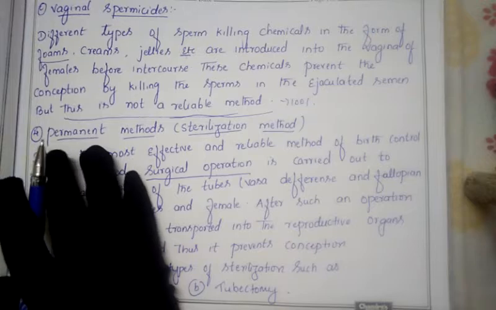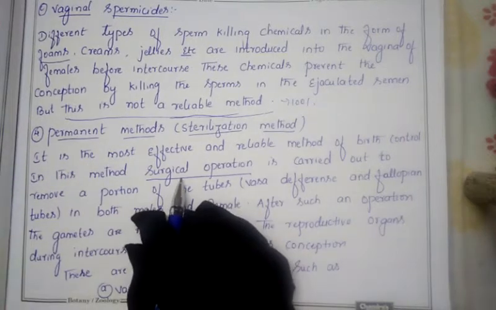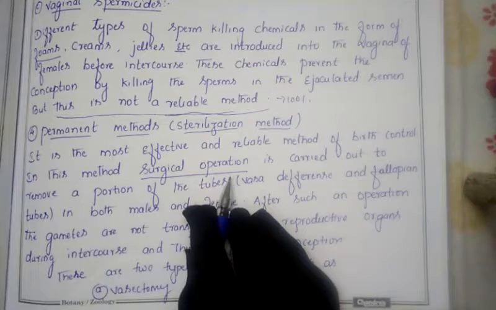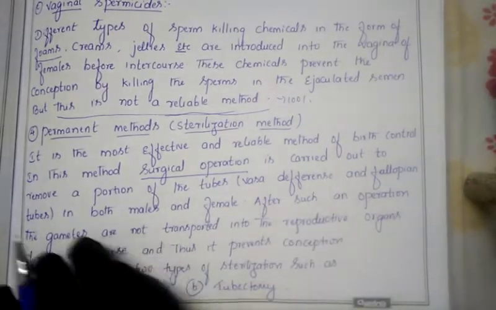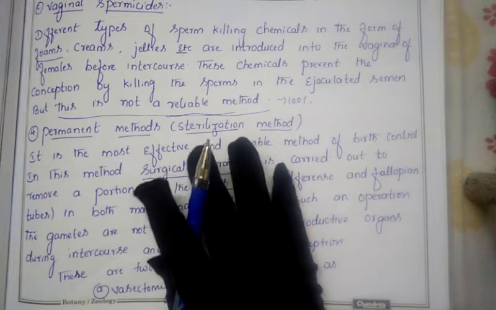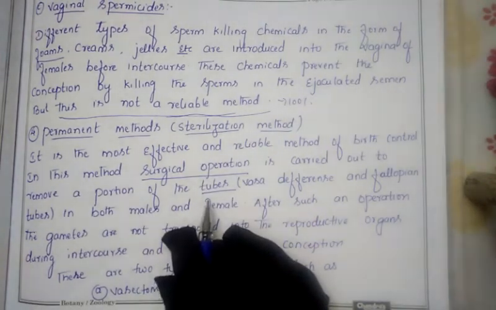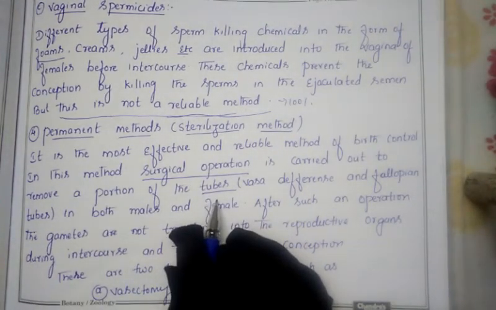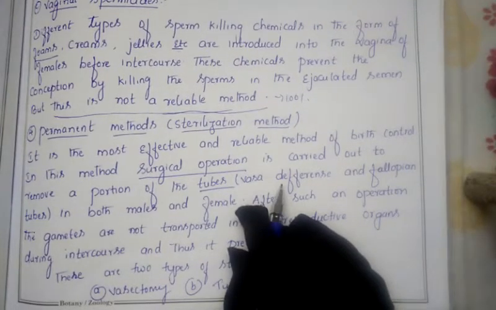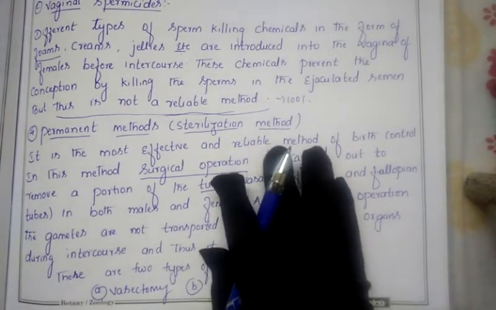In the same manner, in the fourth method, we avoid pregnancy by a surgical method, by doing an operation, carried out to remove a portion of the tubes. In the surgical operation, they remove the tubes. Which tubes? The tubes present in the male and the tubes present in the female. So this permanent method is conducted for both male and female.